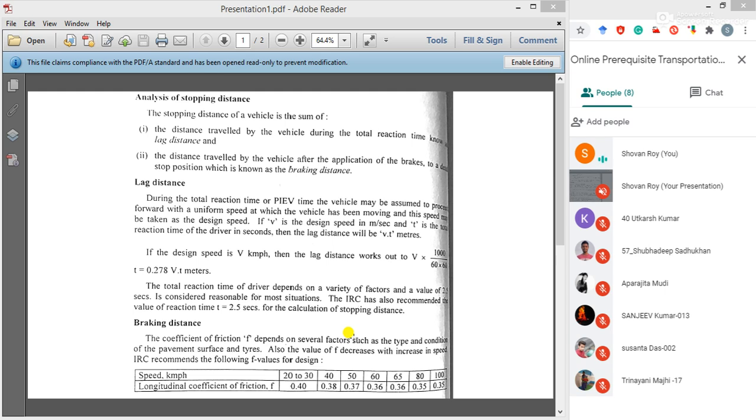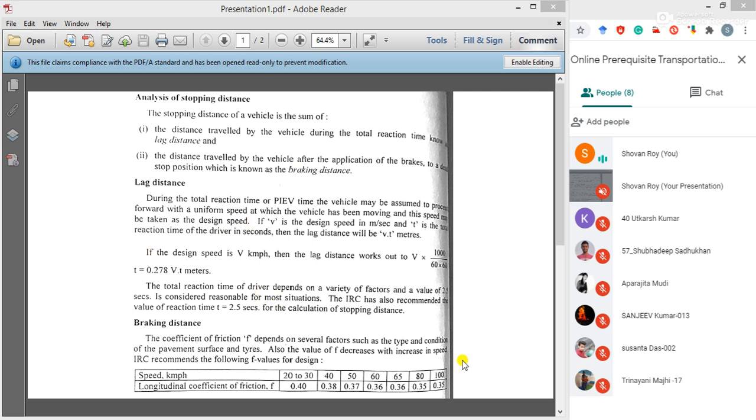Our brain can take a decision in 2.5 seconds. So based on such conditions, IRC considers the total reaction time to be 2.5 seconds, and in our numerical problems also we will take 2.5 seconds as the reaction time. This is important to us. Even an objective type question may ask this: the total reaction time should be 2.5 seconds.